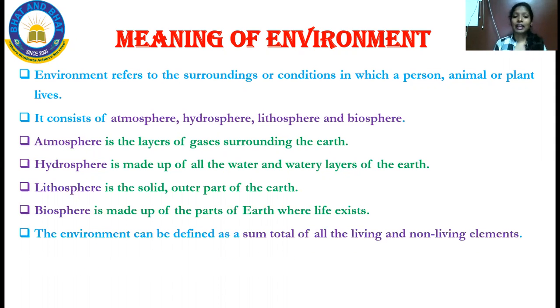The environment can also be defined as the sum total of all living and non-living creatures. So environment does not consist only of living creatures, the people or the person, or the plants that have life; it also consists of non-living things. For example, if you go to school, you can see the benches, the chairs, the tables, the pencil, eraser, and the book that you use. It's all non-living. Can a book walk? No, the book cannot walk because it is a non-living thing. Can you walk? Yes, you can walk. You can't stay without walking, right?